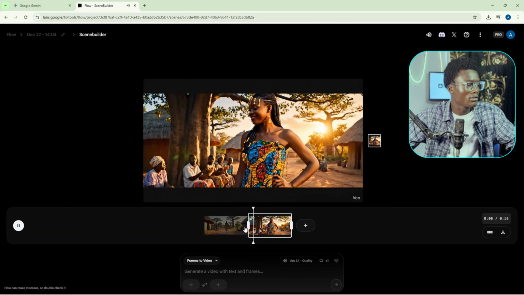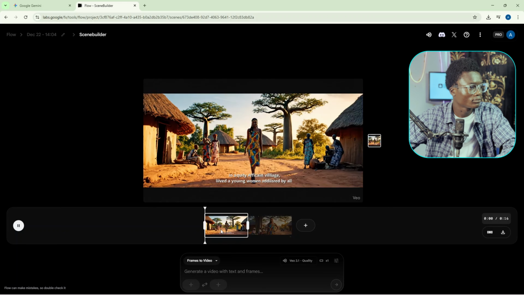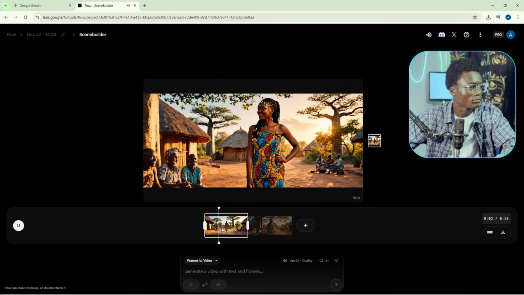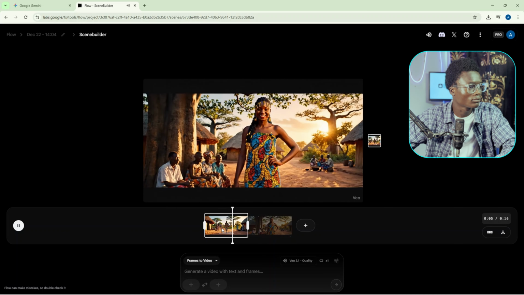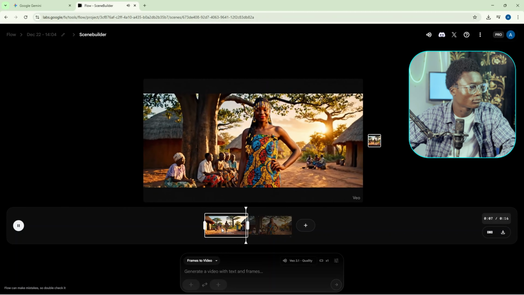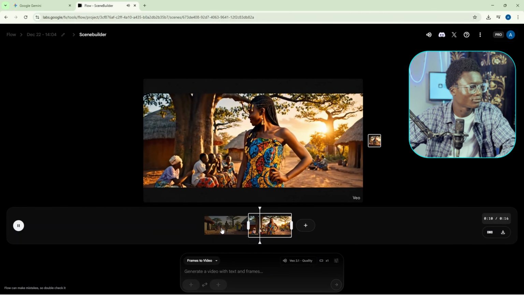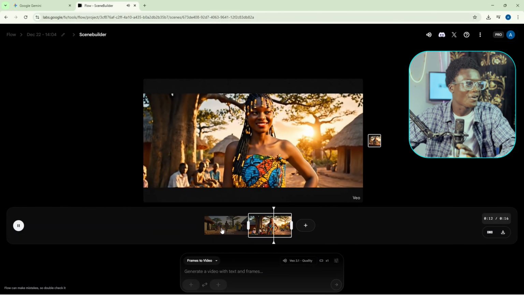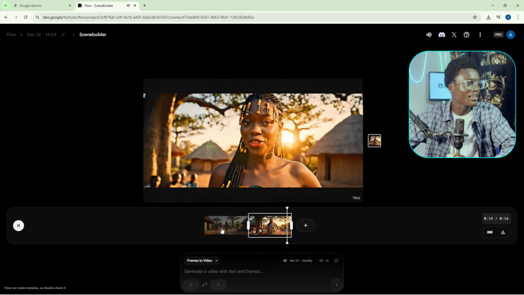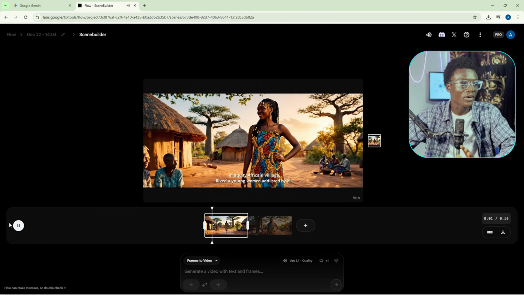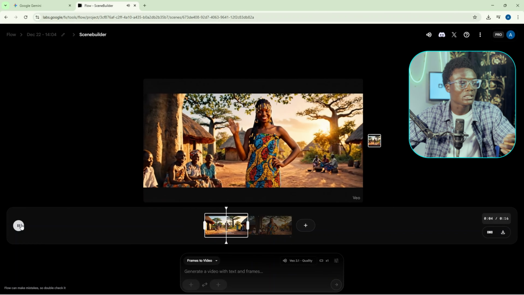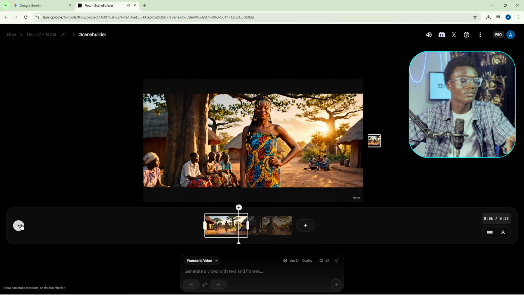In a quiet African village, lived a young woman admired by all. She is very beautiful. Any man who marries her is lucky. All right, see, this is very nice. The transition is even great. You see, the people at the back were gossiping. You know, she's very nice, and any man who marries her is lucky.